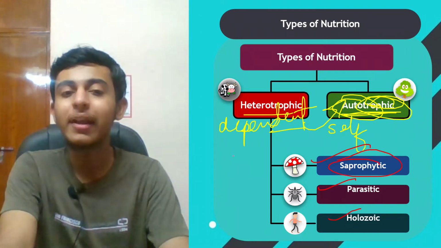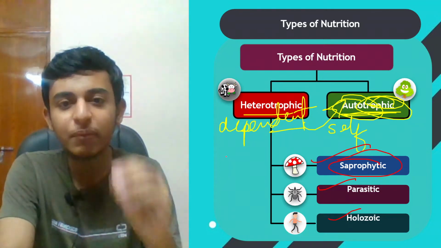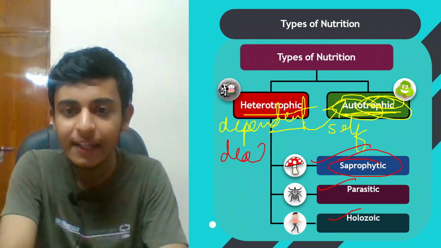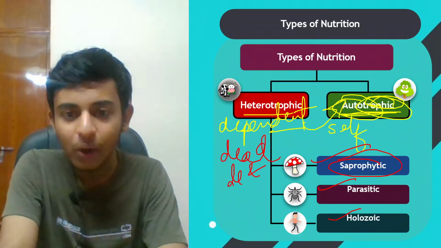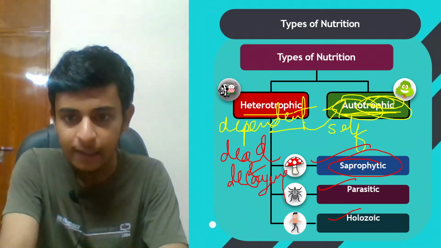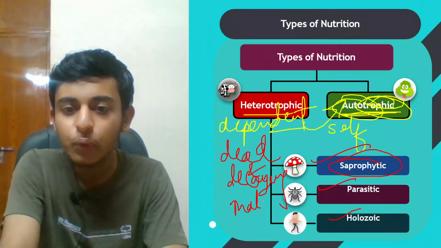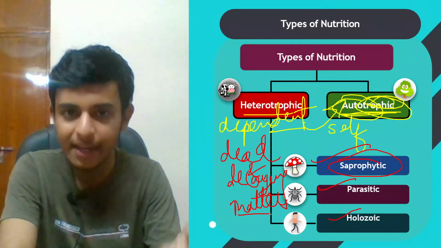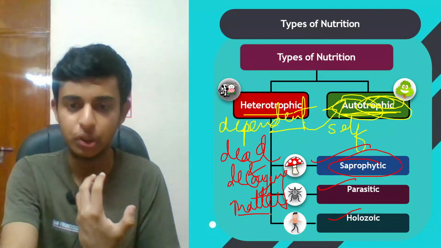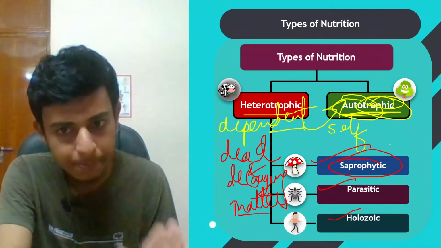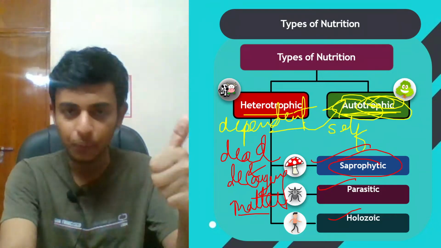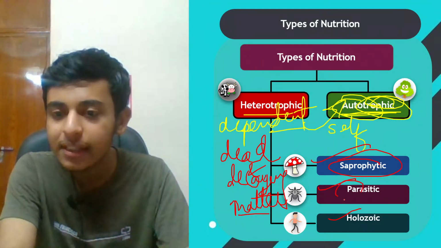Saprophytic में what happens? The organisms feed, मतलब वो खाते हैं dead and decaying matter. जैसे कि कूड़ा पड़ा हुआ है, for example. ठीक है? So they are going to feed upon it. मतलब वो उस पर feed करेंगे, उस पर जाएंगे and they are going to absorb it, eat it. ठीक है? Simplest way में I have tried to explain you. Hit the thumbs up.